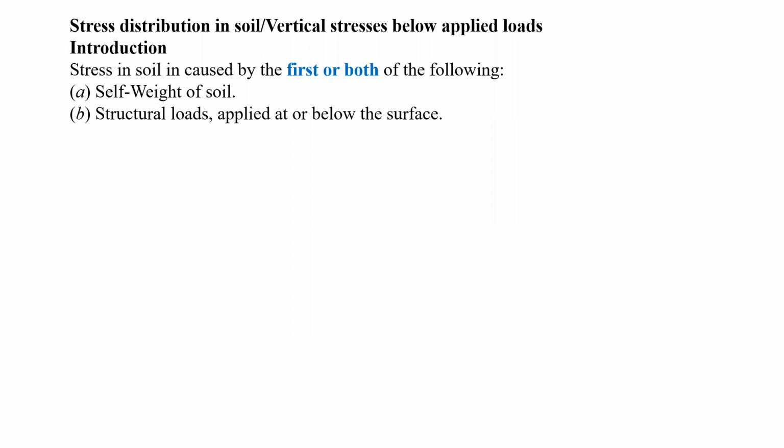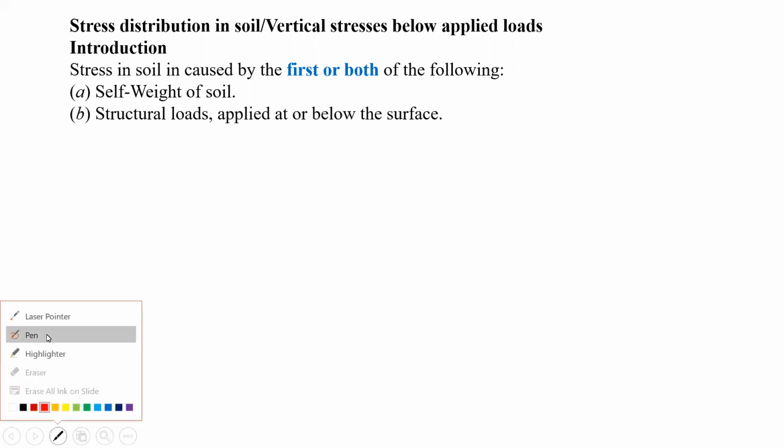The building foundations are constructed below the ground level. So at any point below the base of the footing, the soil feels stresses. So how much stress is going to be felt by the soil? How can we determine, how can we calculate? See, the soil below the ground surface does not feel the stresses only due to the structure load, but also due to the self weight of the soil.